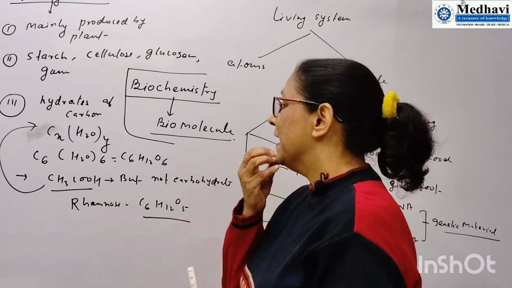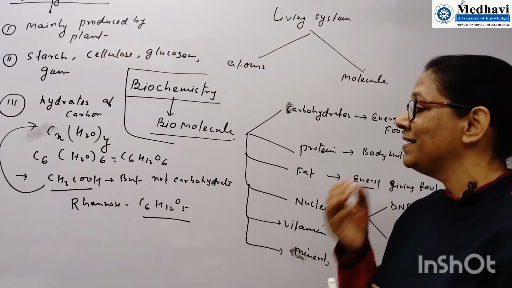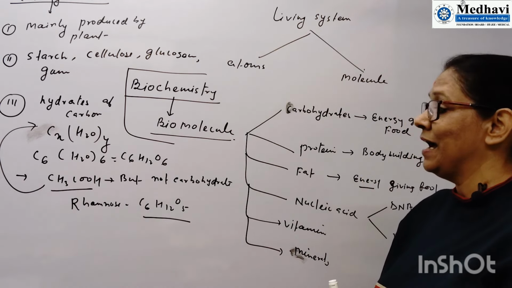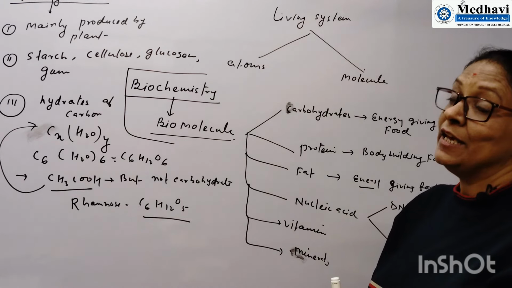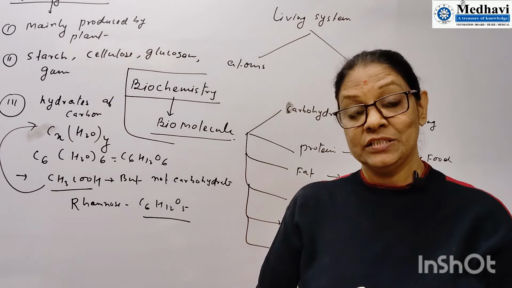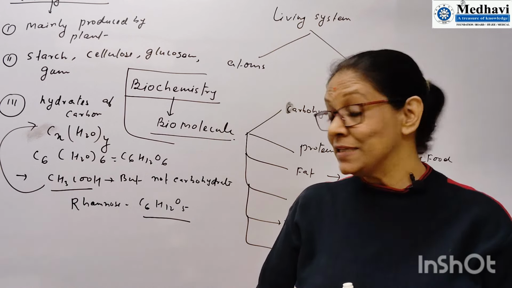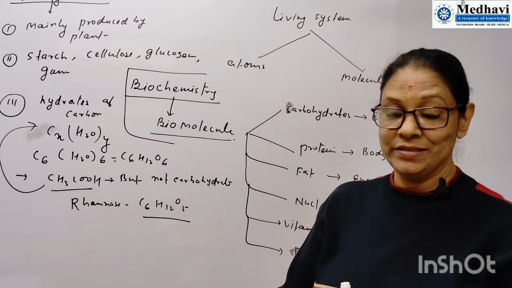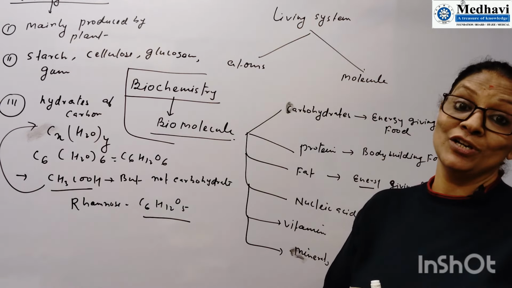After that, some carbohydrates give a structural framework of the plant. Cell wall. We use cellulose, it is a carbohydrate. Whereas some carbohydrates are called sugar.